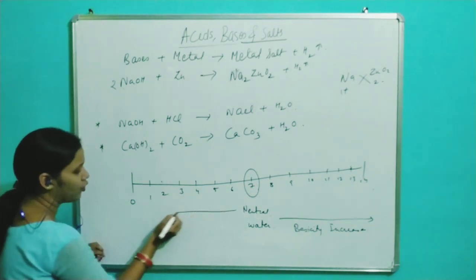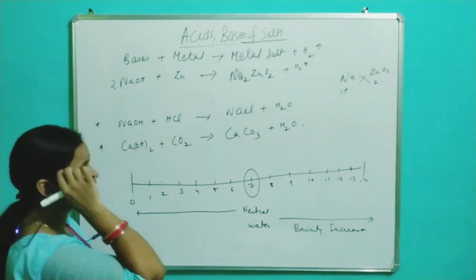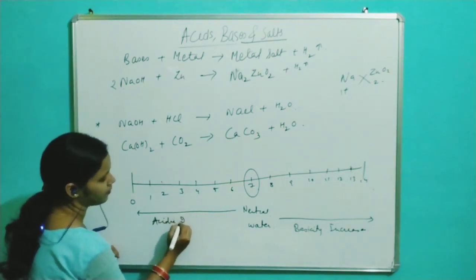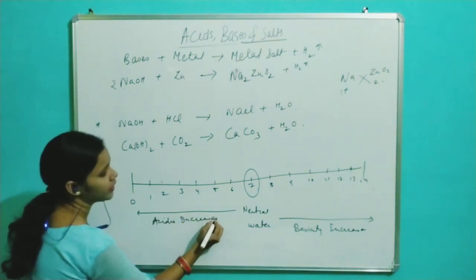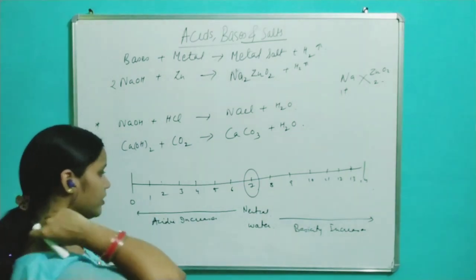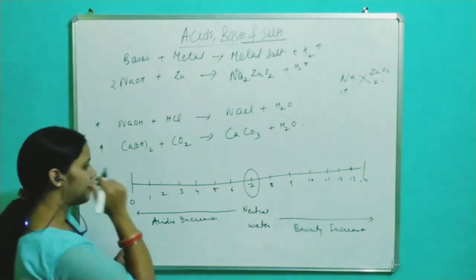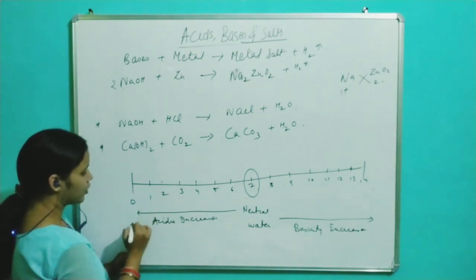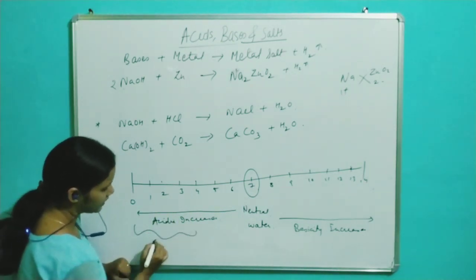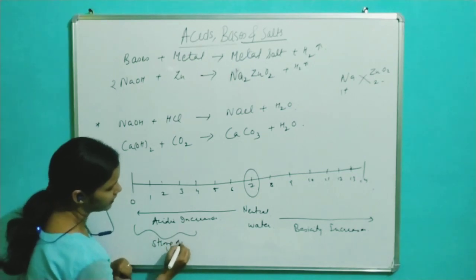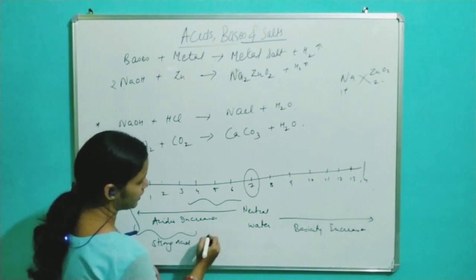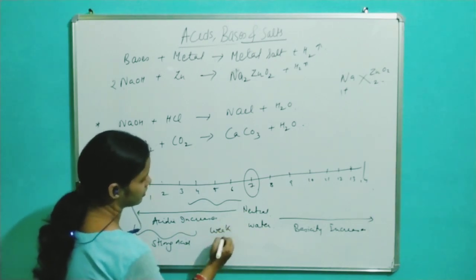Similarly, when we lower the value of pH, the acidic strength increases. For example, if the pH value is between 0 to 3, they are considered as strong acids, whereas from 4 to 6, they are considered as weak acids.